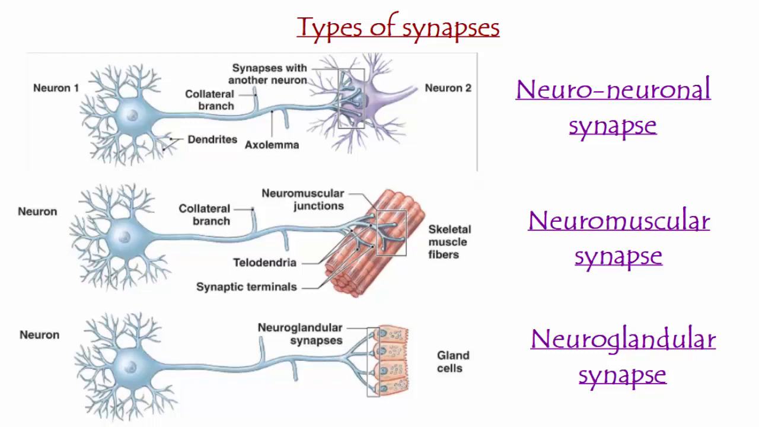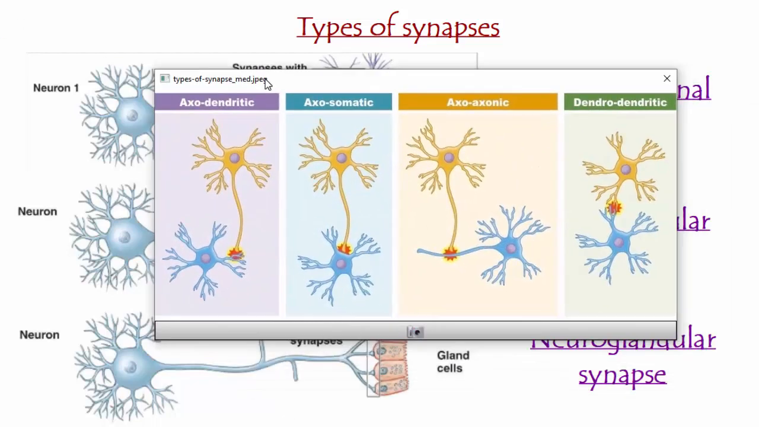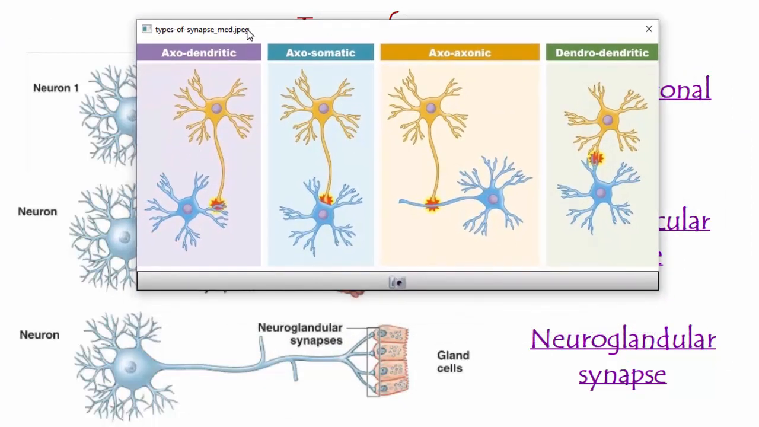Here we have a note that there's another way of classifying synapses, according to their location between neuron and neuron. So it's a neuronal synapse.